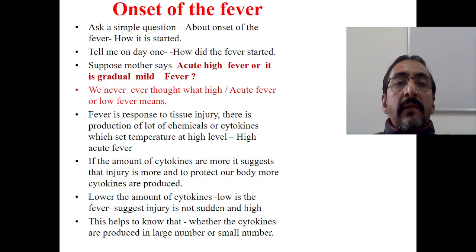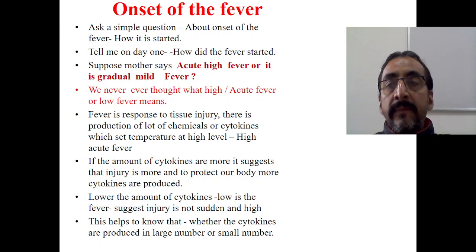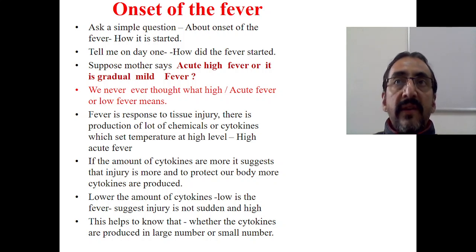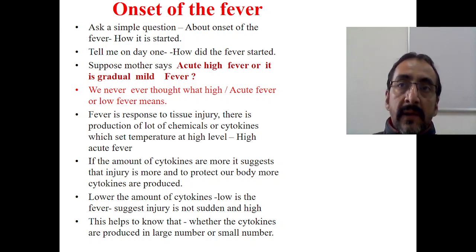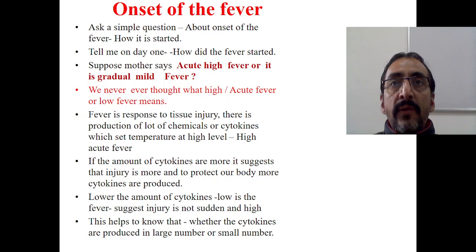Friends, we were discussing a very important topic in pediatrics, that is fever in children. So far we have completed already 3 or 4 classes regarding the basics. Now, in the last class, I told that whenever fever is there, two things are very important. Number one is the place from where the fever is produced, because fever is a generalized symptom.